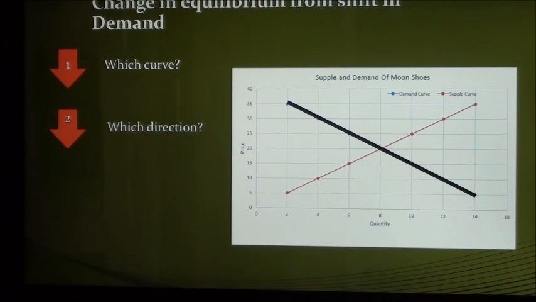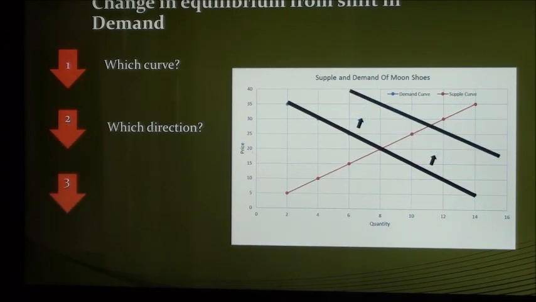Second, which direction does the curve shift? Because it has increased the number of buyers, it would increase the demand curve, thus shifting it to the right. And third, how does this affect the equilibrium? The increase in demand will cause the quantity demanded to increase. Therefore, the new equilibrium would be at 11 units, with an equilibrium price of about $27.